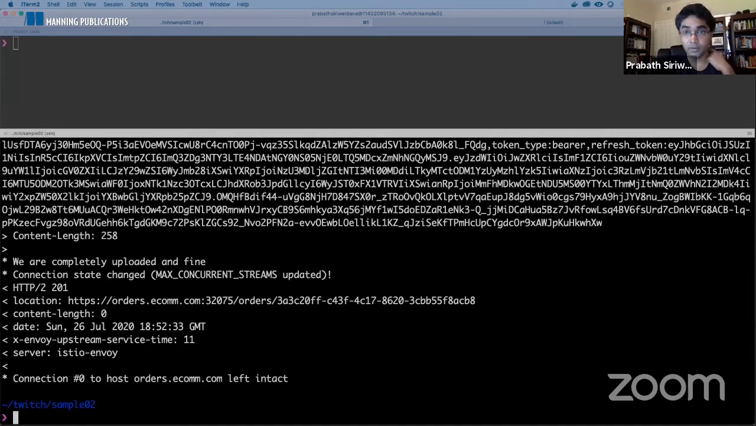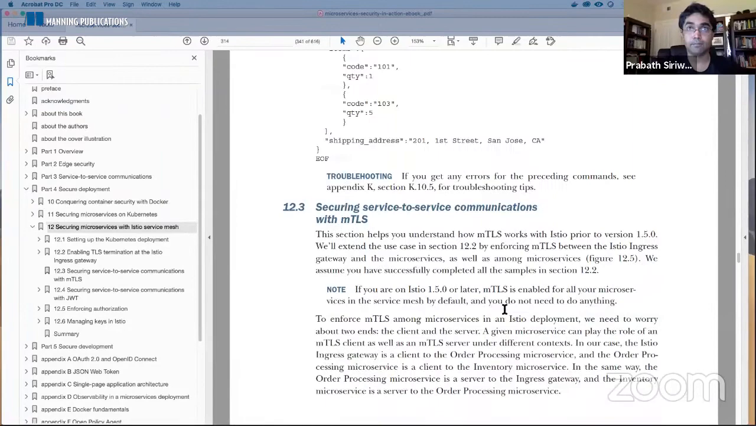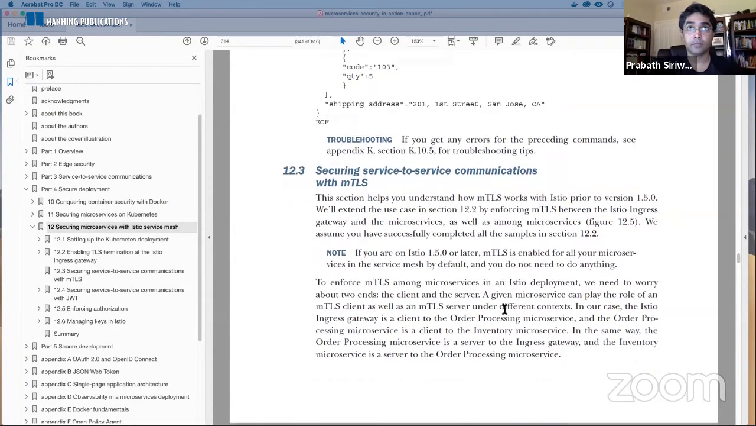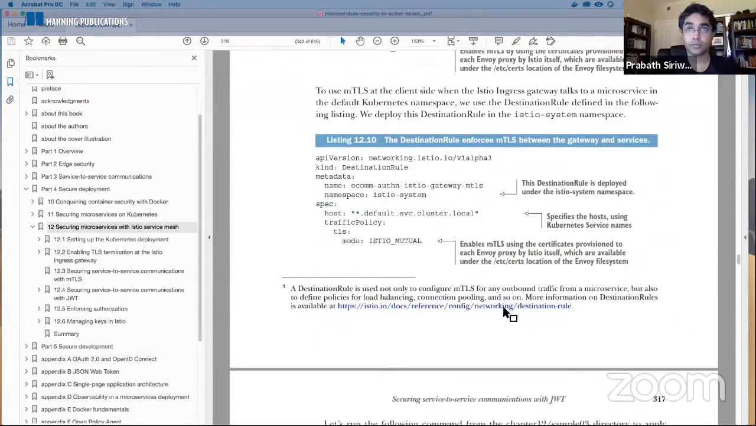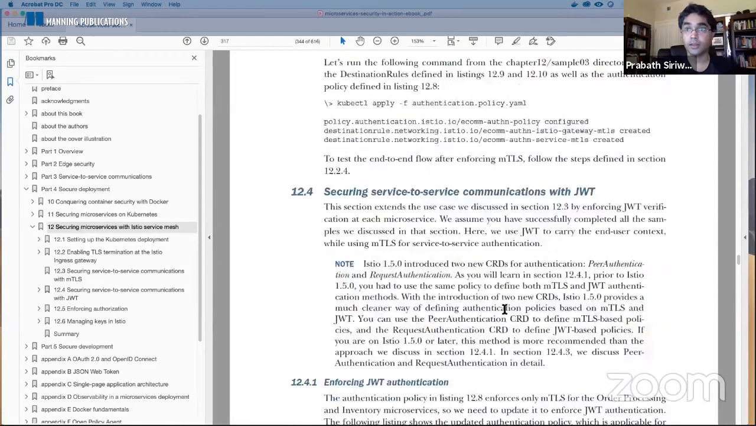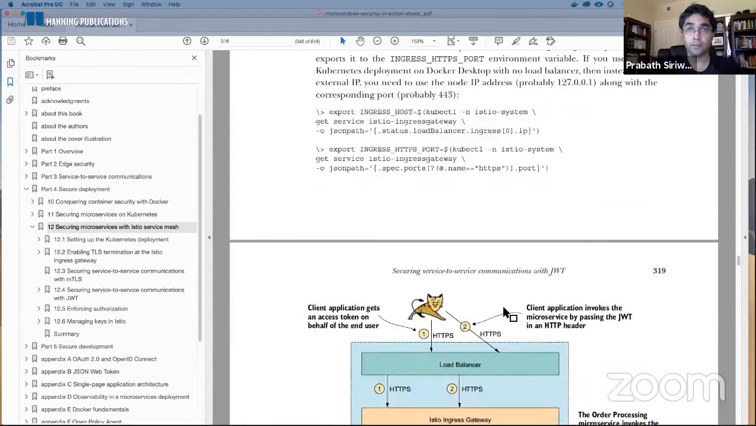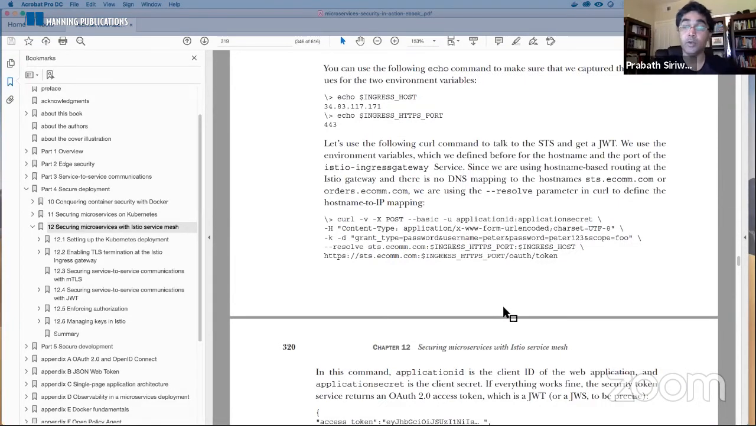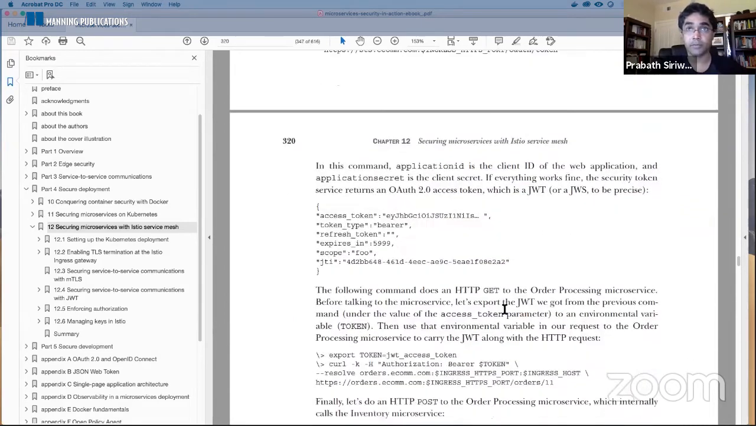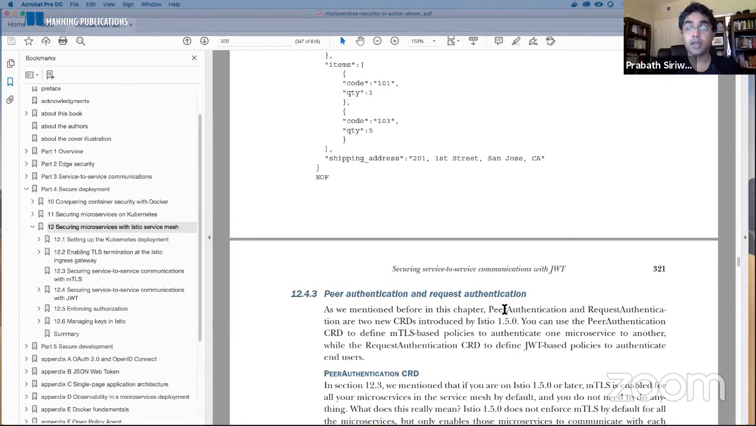Okay, so next we'll see, let's go to the book. Yeah, this we already did. So now let's see how to enable JWT-based authentication and do a service level authorization with the attributes coming in the JWT. To do that, you need to define a request authentication policy.